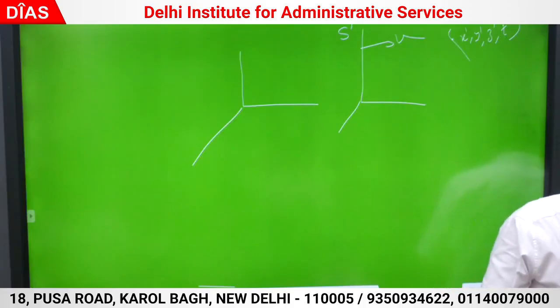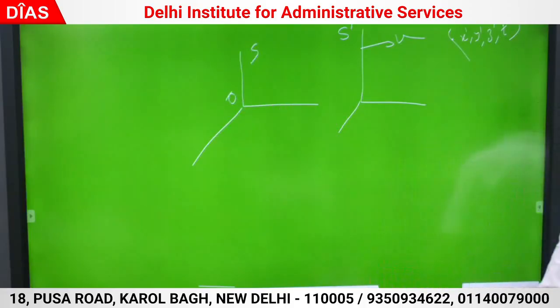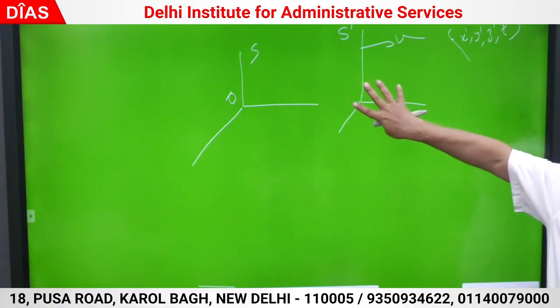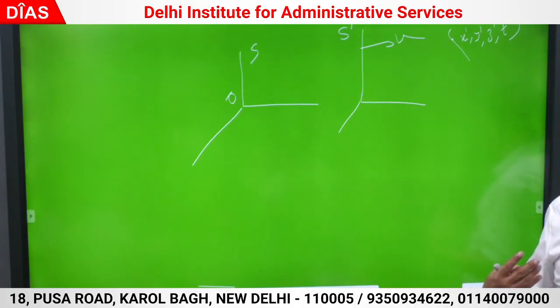This is a moving observer with respect to S, correct? But in its own frame, you are sitting in an aeroplane. How do you feel? Do you feel that you are flying? You are at rest. You are sitting in a train, a car. You feel that you are stationary. So when the measurements are done with respect to O dash, this is a proper frame. All measurements are made where the observer is at rest.